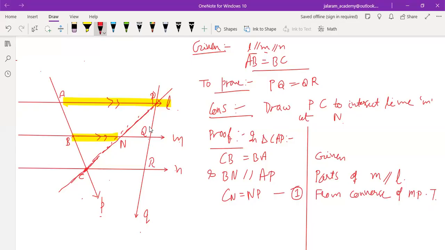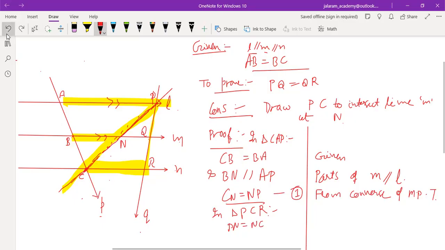Now use this triangle PCR, and use the converse of the midpoint theorem in this also. In triangle PCR, before this we have proved that CN equals NP from equation number 1. Or we can also write PN equals NC, as I have told you to write starting from the vertex. So PN equals NC. We have proved this in equation number 1, that CN equals NP, or if we change the direction only, it is PN equals NC.